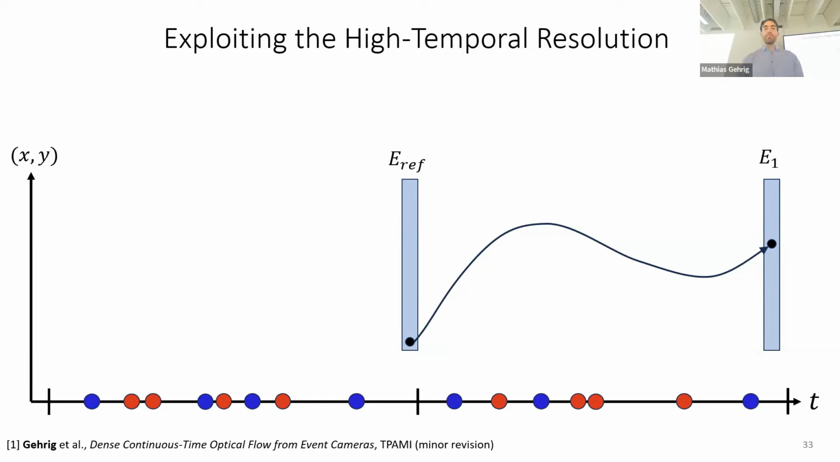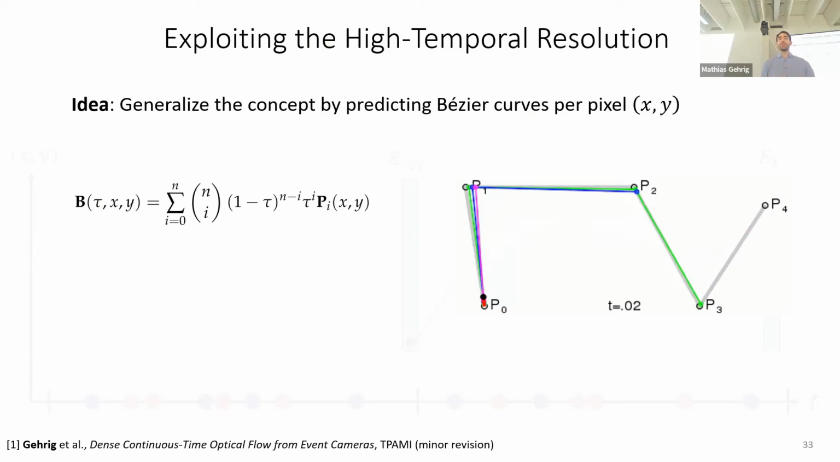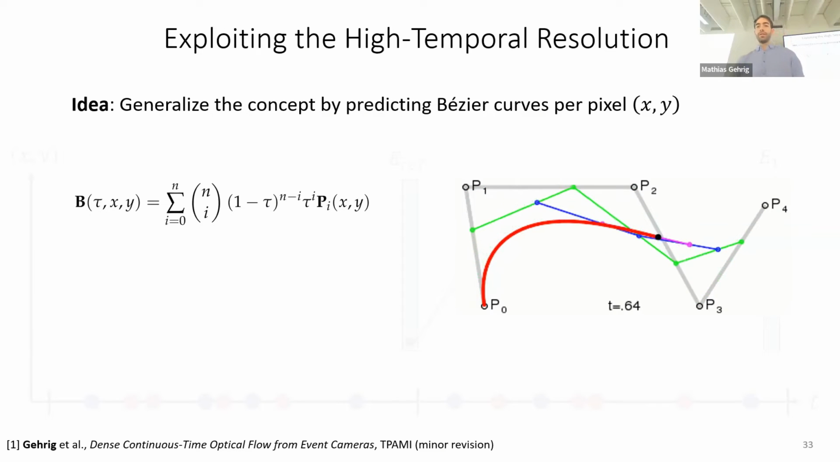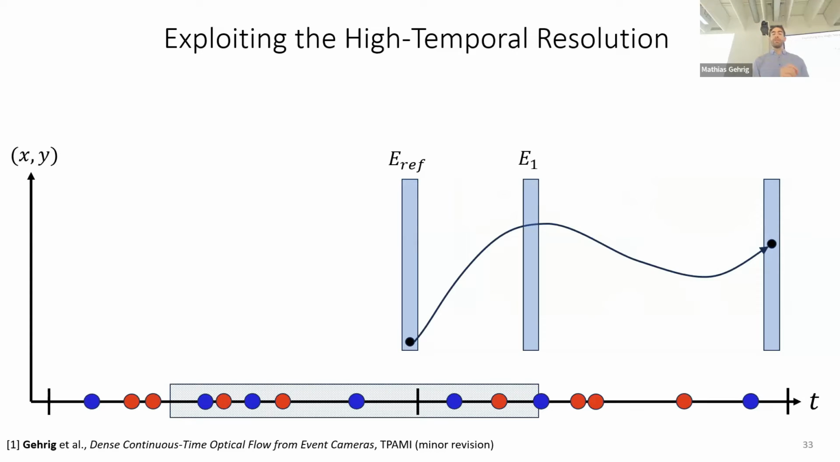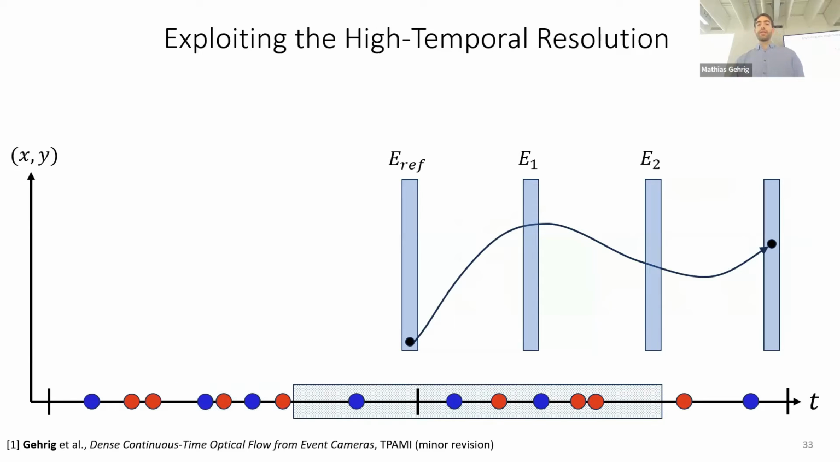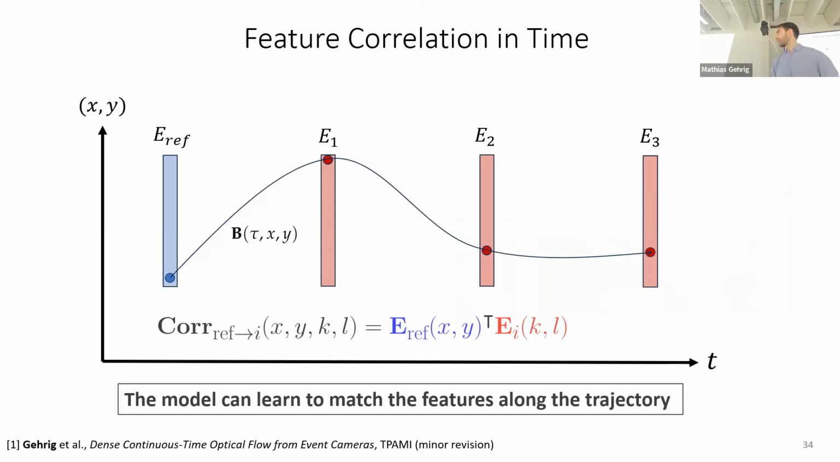So the idea that I propose here to correctly regress nonlinear motion is to predict a polynomial curve, in this case, a Bezier curve for each single pixel. Now, by extracting intermediate representations between the reference and target time, we can exploit the high temporal resolution of event cameras and simplify the task. Because now we can use this to match features along the trajectory. And this is done in practice the following way. So again, you have the reference timestamp and the target timestamps, and we compute the feature correlation between the reference and the target ones so that the model can learn to match the features along the trajectory.